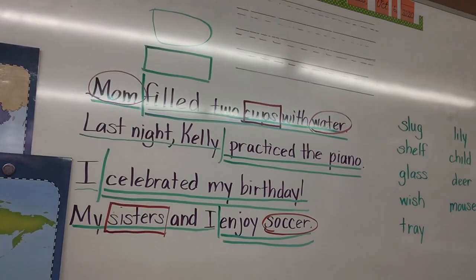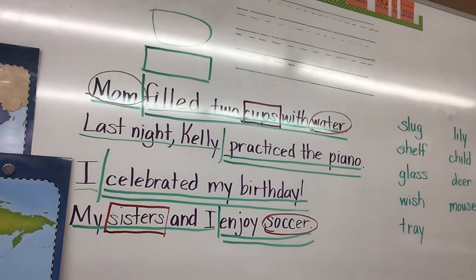Alright, so let's do this section together. You're going to use those words in the blue box to fill in the sentences. So let's look at number 1. The blank splashed in the rain puddles as they walked to school. What would be a good word to put in that blank? Liam? Children. The children. That would be a good word to put there.